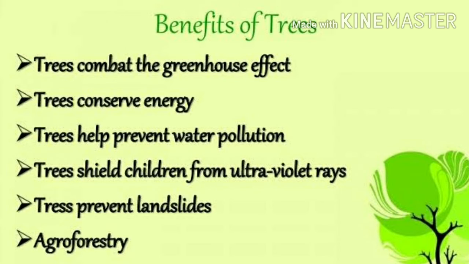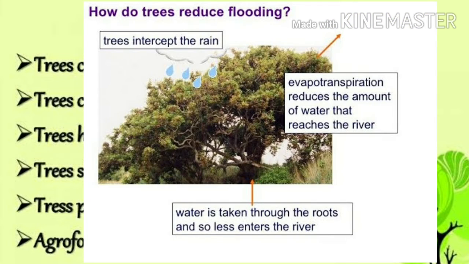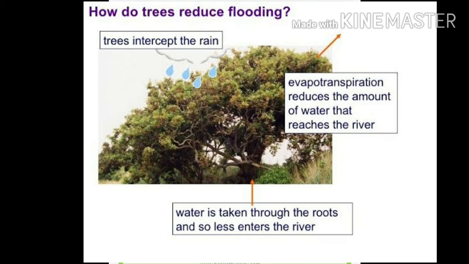The third important broadly utilitarian argument is control of floods and soil erosion. We know that even in smaller classes we study how trees are important in the conservation of soil and in preventing floods. The roots of the trees hold the soil firmly, and thus soil erosion is prevented. At the same time, they help the rainwater to move deep into the inner layers of the ground, and as a result floods are also avoided. This is a very important ecosystem service that biodiversity provides. So for these reasons we need to conserve biodiversity.